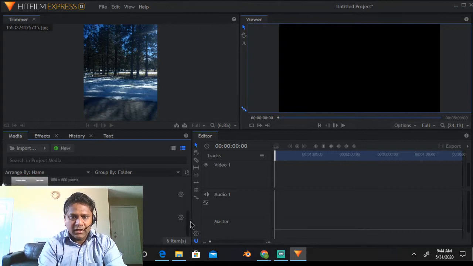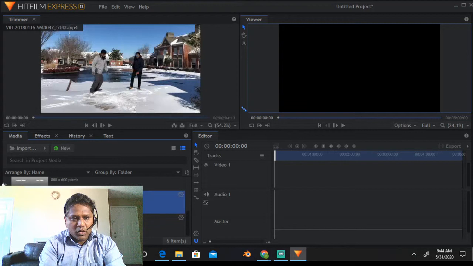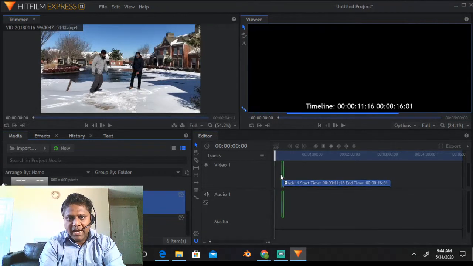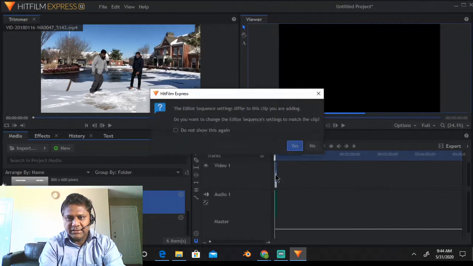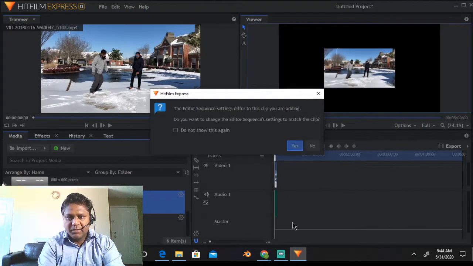So let me drag one of the video files here. You just left click on it and drag the file into this area. Remember to bring it here, and it will ask if you want to change the editor sequence settings to match the clip. Say yes for this.